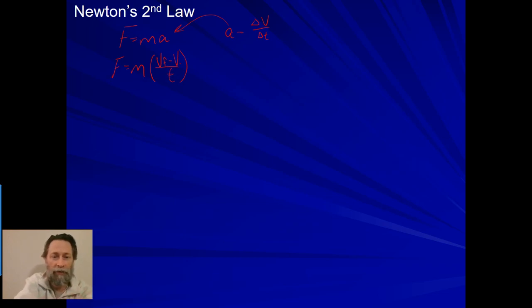So the next thing I would look at is, if I multiply both sides by t, I get a force times a time on this side, and then distribute my m, I'll get mass times final velocity minus mass times initial velocity. So when Newton looks at this, he says, well, that's very interesting because whenever I put a force on an object, that force isn't always constant and it's not always for the same amount of time, but that force will change the motion of the object.